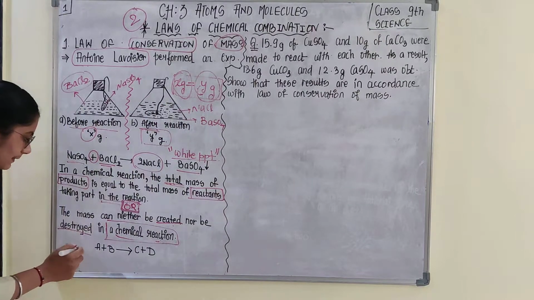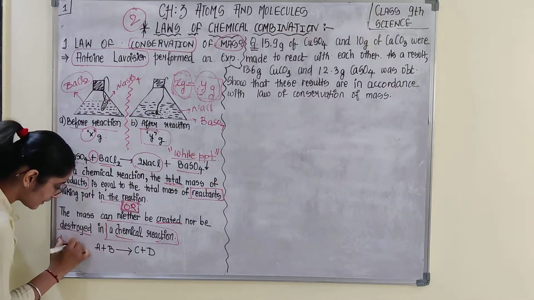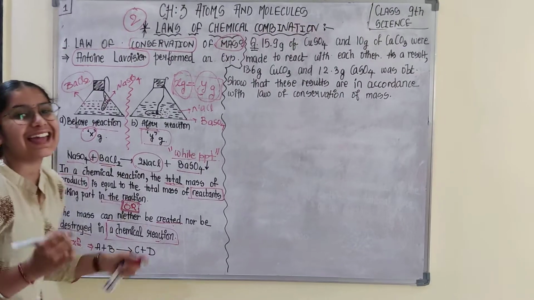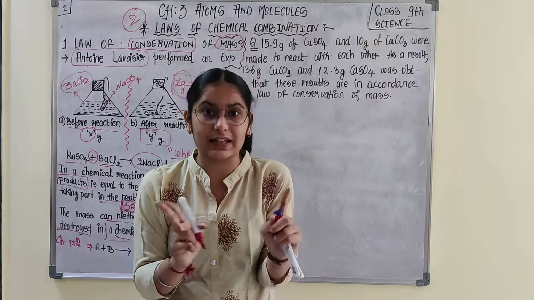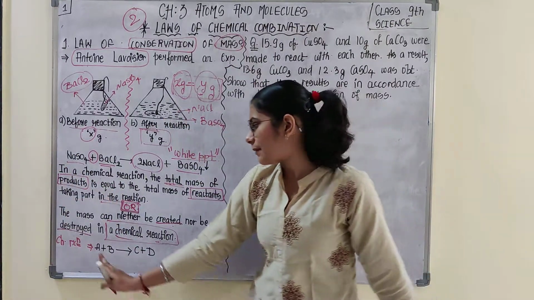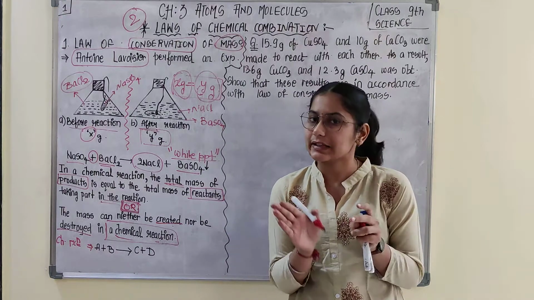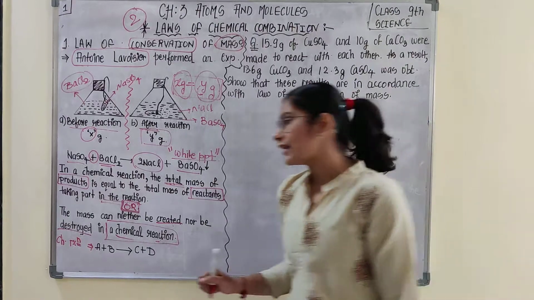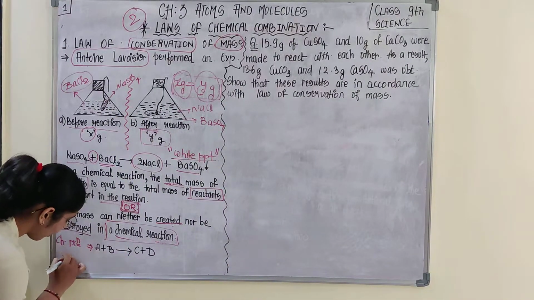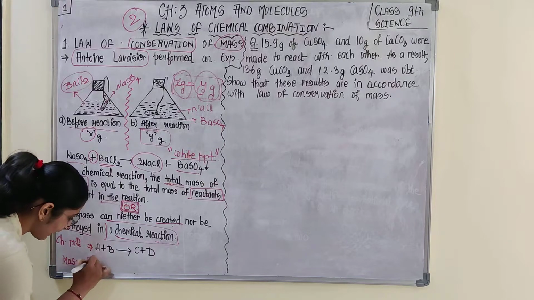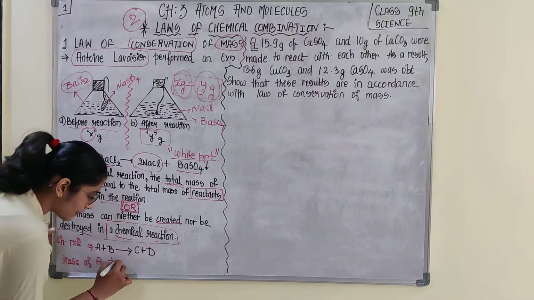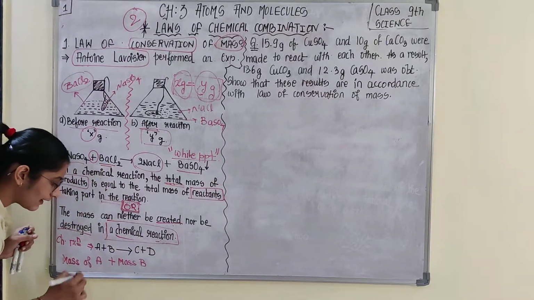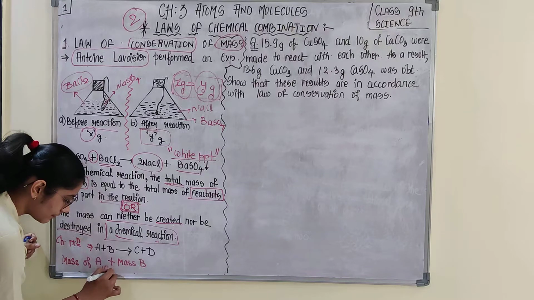Let us take another example. Suppose there is a chemical reaction in which there are two reactants A and B reacting with each other, and they give products C plus D. So if you calculate the mass of A, there is some mass of A, you add the mass of A with mass of B. Suppose you get 10 gram.